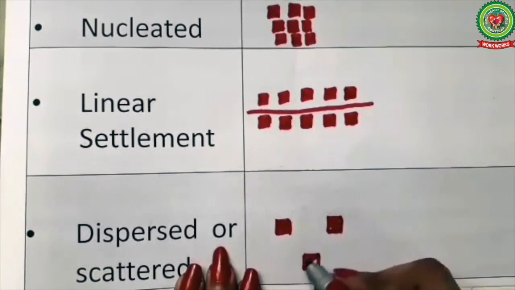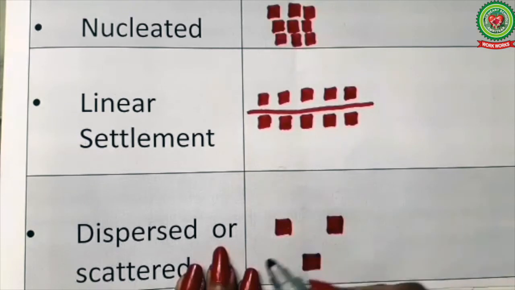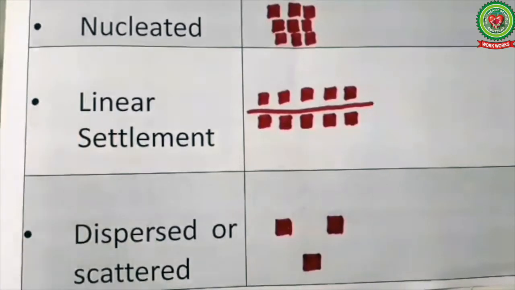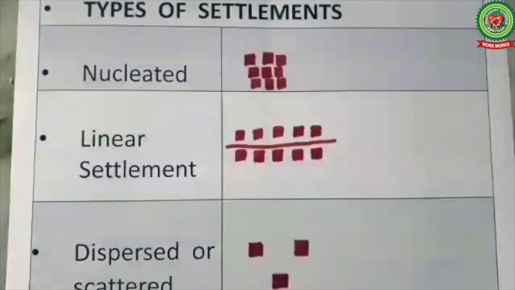It means that the settlement in which the houses are built far away from each other. We can see such settlement in the mountainous area, deserts, and even the border areas. So the three types of settlements are nucleated settlement, linear settlement, dispersed or scattered settlement, and these are the symbols.